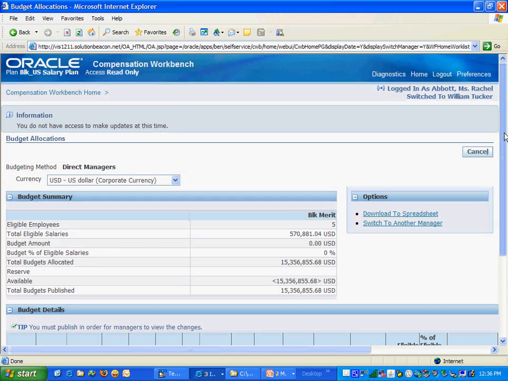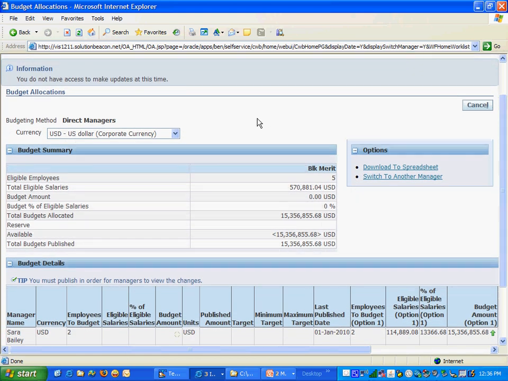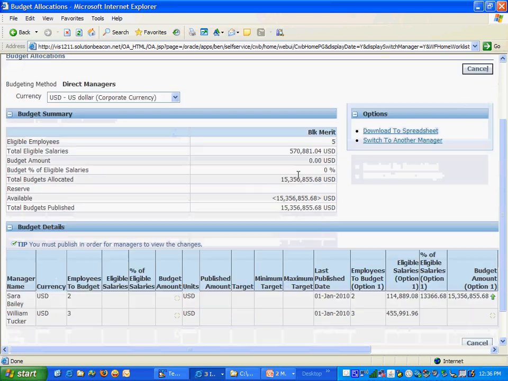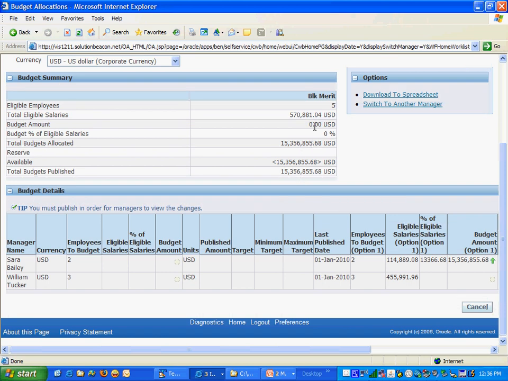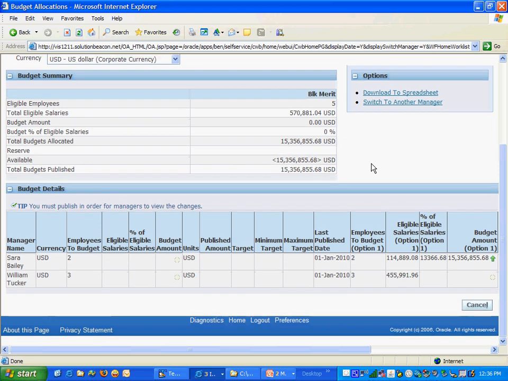When we say the task is allocate pools, it means I'm going to allocate the budgets to people under me. As you can see, the budgeting method is direct managers. Currency is US dollars. There are a total of 5 eligible employees under my organization. Total eligible salaries that I have is $570,000. Budget amount is $0. Percentage of budget eligible salary is 0%. Total budgets allocated to my organization is this much, and available is this much, which means that I have already published or already allocated the total budget. That's why I don't have any available budgets anymore.